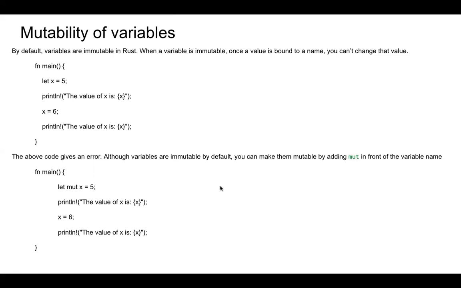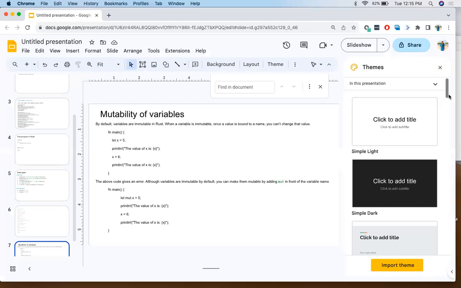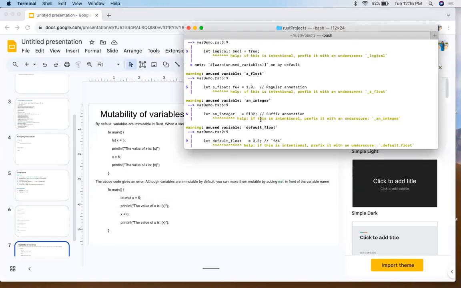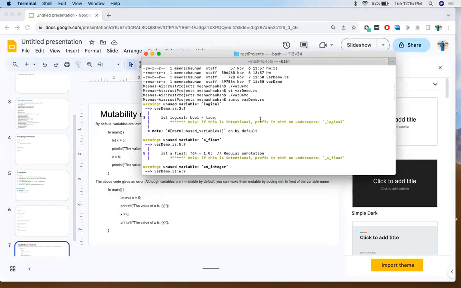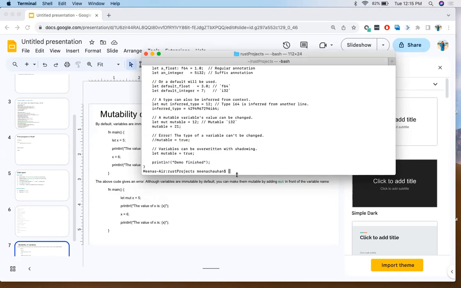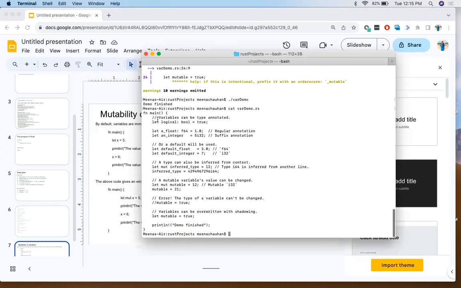Let's see this in action. So I have already downloaded Rust. Now this output is nothing but of the variable code that we saw. So let's see cat.rs here. This is the code that we saw. The function name opens with a curly brace, ends with a curly brace. Different ways of assigning variables.